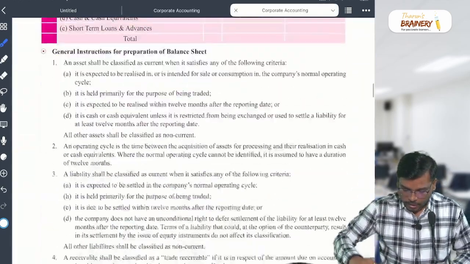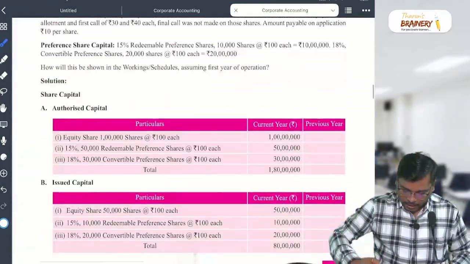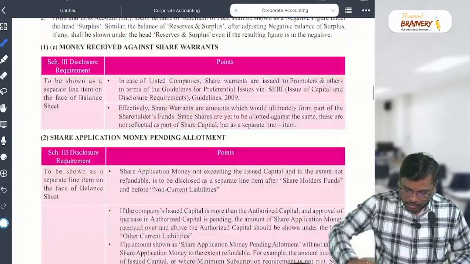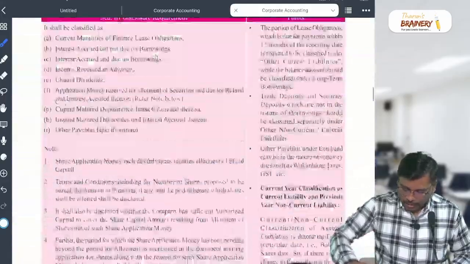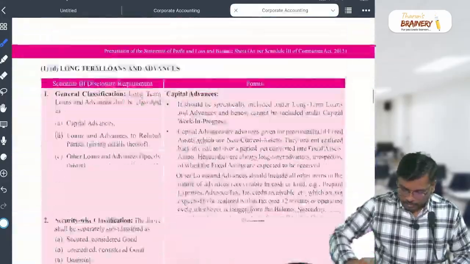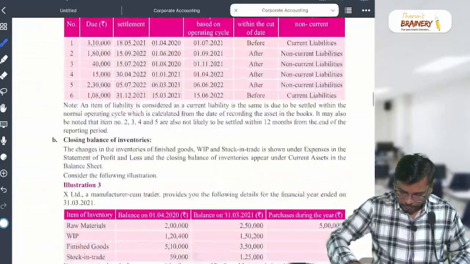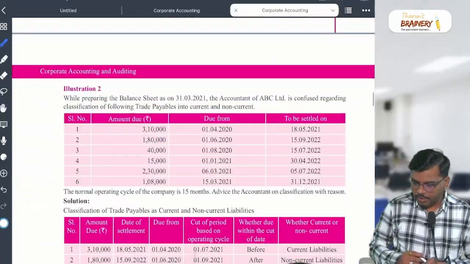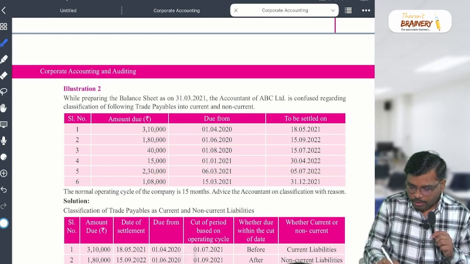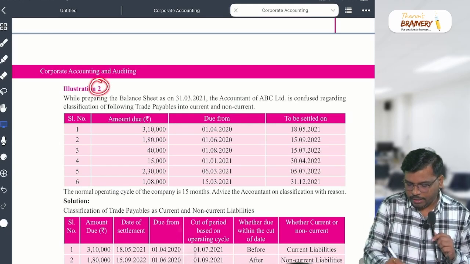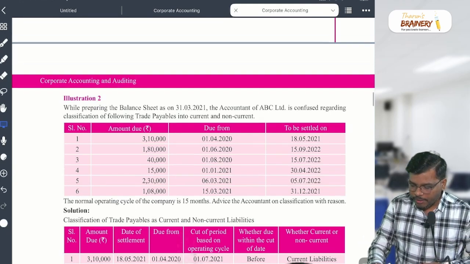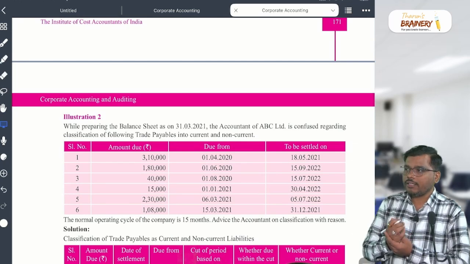Sir, if you want, I can show you an example, don't worry. My dear students, there is one example on current and non-current. Now, please come here. Illustration number 2 is a very beautiful illustration. Now you should tell me whether it's current or non-current.